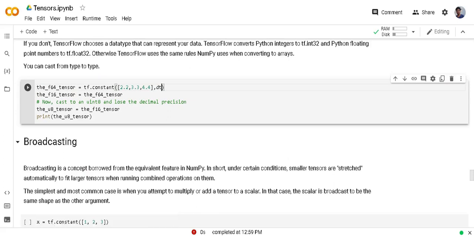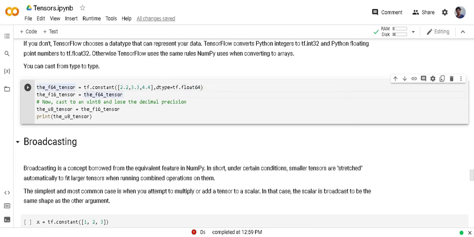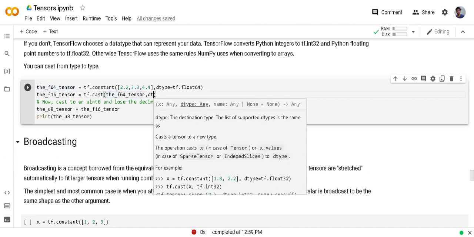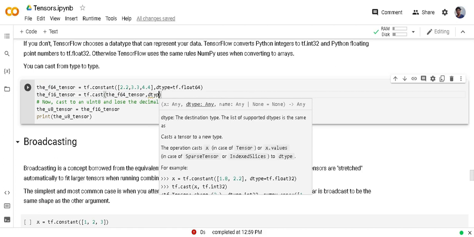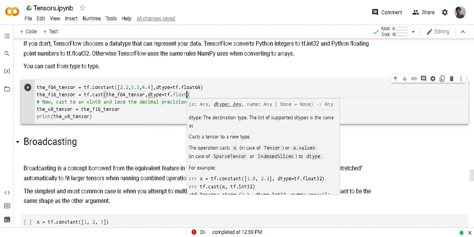Like here I am creating a tensor which is going to have float64 type. But if I want to change it into float16 type, I can pass this tensor into tf.cast function and then give that data type also, dtype equal to tf.float16.